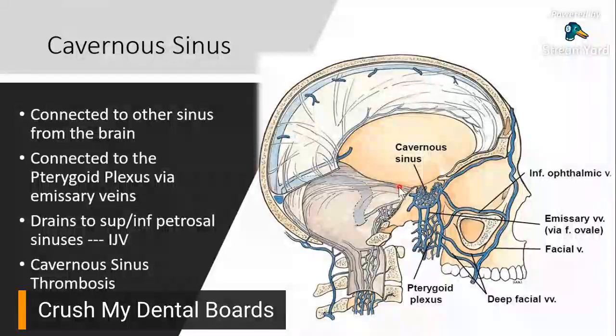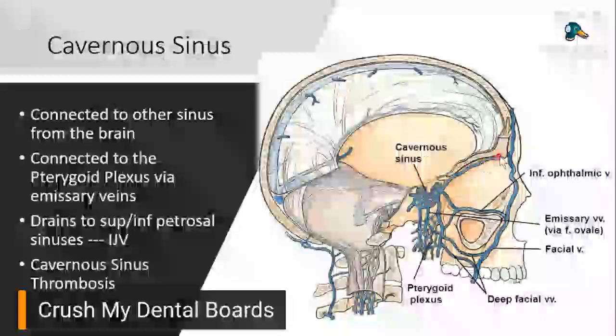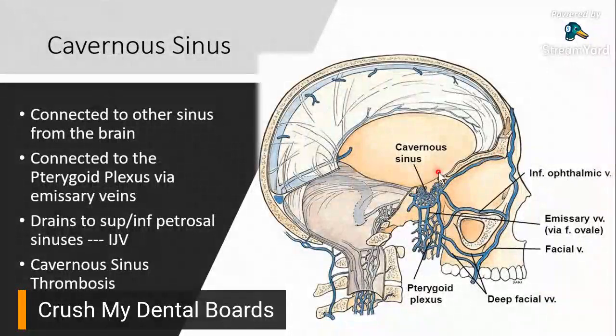Now, itong cavernous sinus na to, how is it connected to all these other sinuses? See this right here? That's your petrosal sinus. So, the cavernous sinus is actually connected to your other sinuses via your superior and inferior petrosal sinus. Okay. So, cavernous sinus, connected siya dito. And then kanina, with the ophthalmic vein, sinabi natin, it is connected anteriorly to your ophthalmic veins.